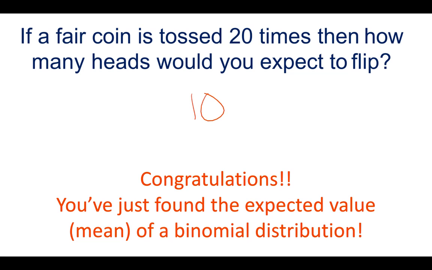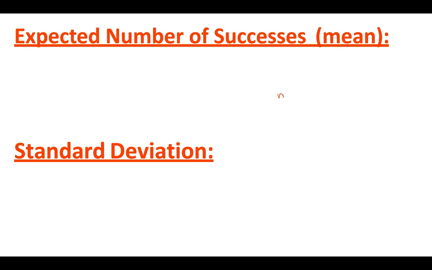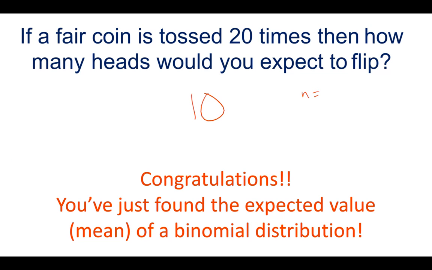So let's think about how you arrived at this conclusion. You threw it 20 times, so that would be your n. Your n was 20, the total number of flips. And then let's think about if there was another variable that you used. You most likely used the fact that you would expect 50% or 0.5 or a half. That's the probability of getting a head. So that's your p. P is 1/2 or 0.5 or 50%, however you viewed that. That was your p, your probability of success.